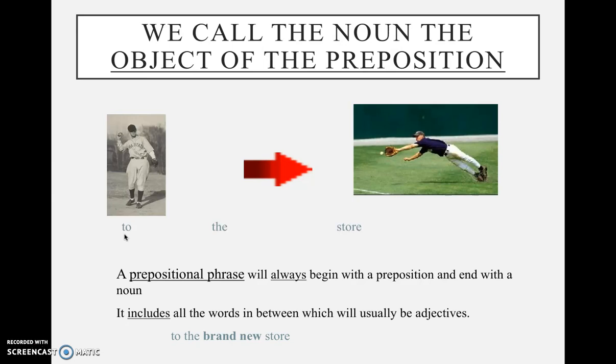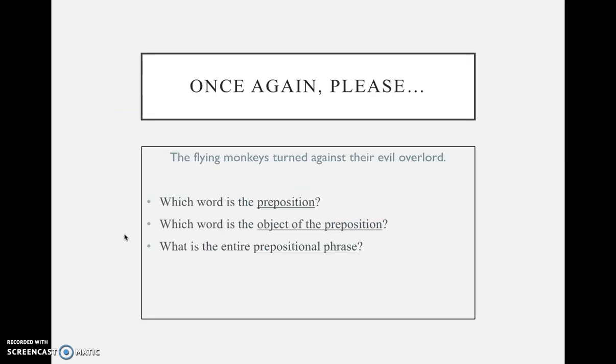And I include the as an adjective. It's describing what store, and it's also probably the most common part of the prepositional phrase outside of the preposition and the object of the preposition. So if I wanted to, I could say I went to the brand new, overflowing, crowded store, and that would still be one prepositional phrase with to as the preposition and store as the object of the preposition.